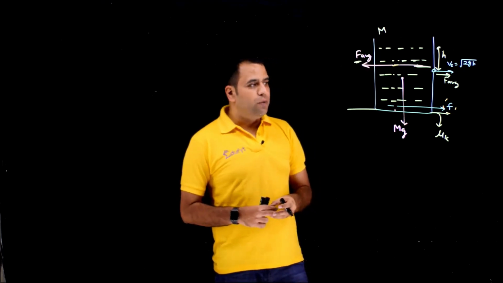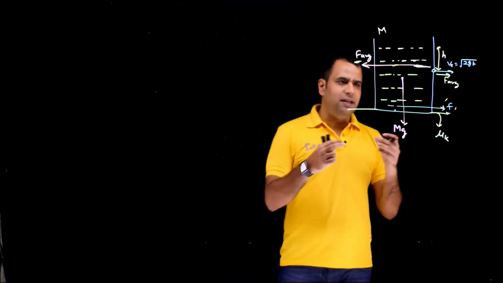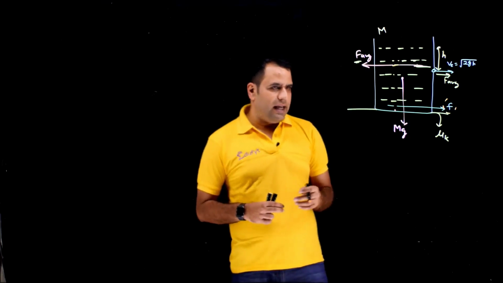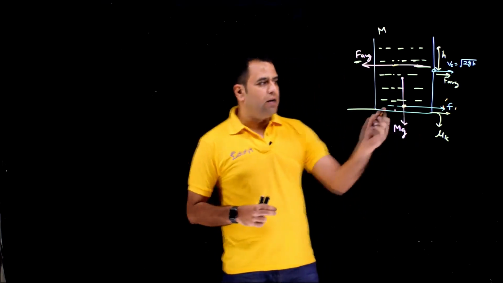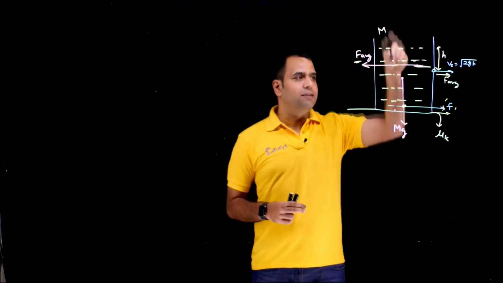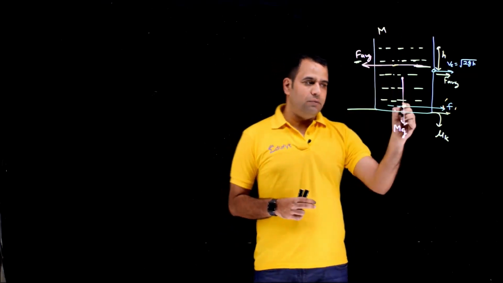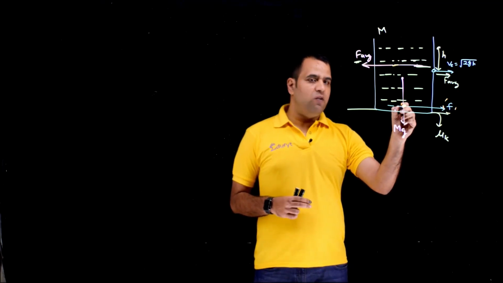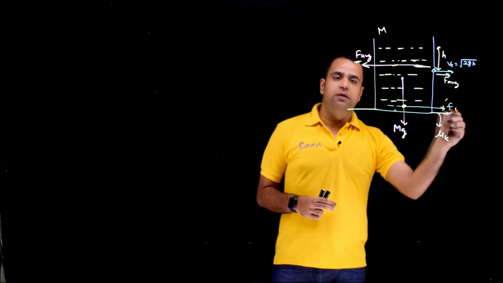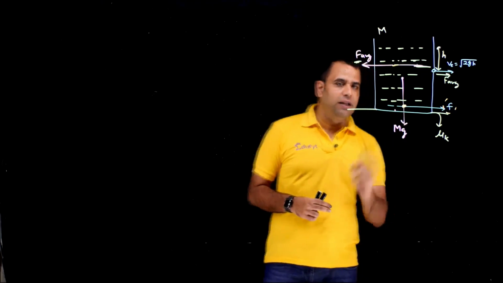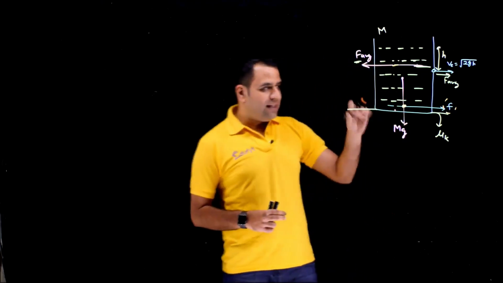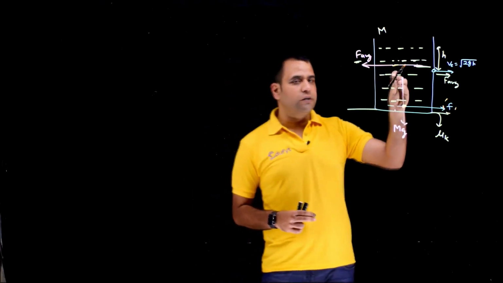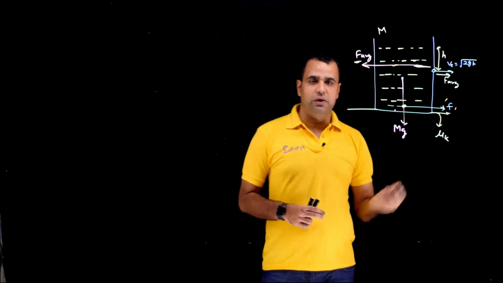So in that case, if we assume that the normal is still passing through the center of mass, and we calculate the torque about this point, then mg is passing through this point, the normal will pass through this point, and the friction force is also passing through this point. This is a point which is the intersection point for three forces. So the torque because of all three forces about this point will be 0.